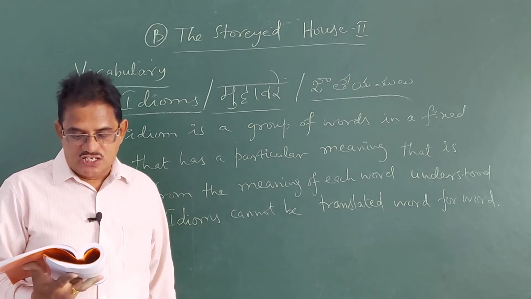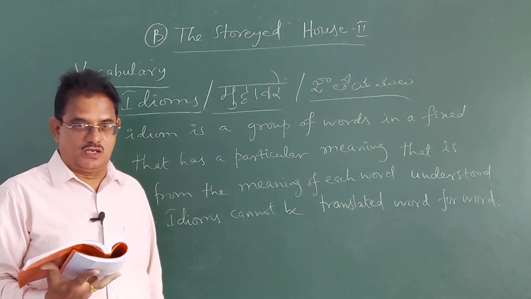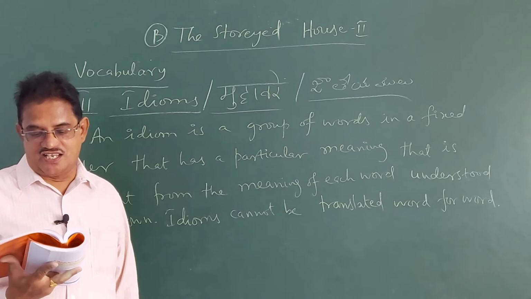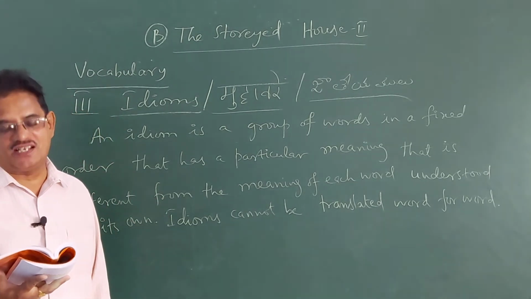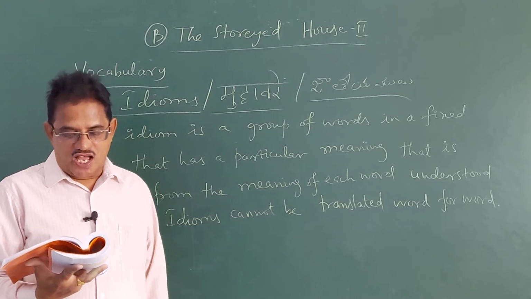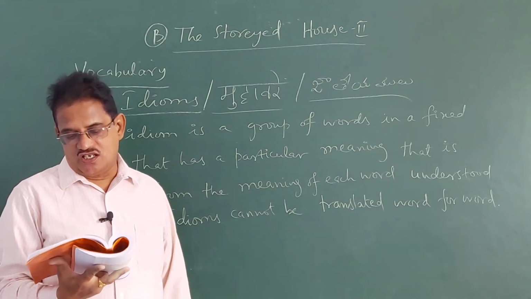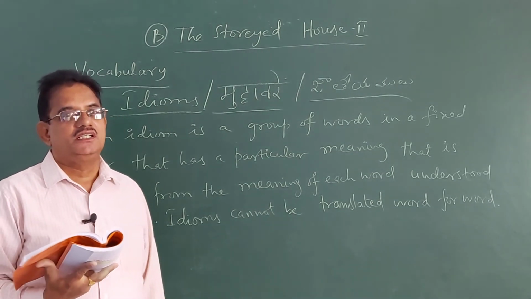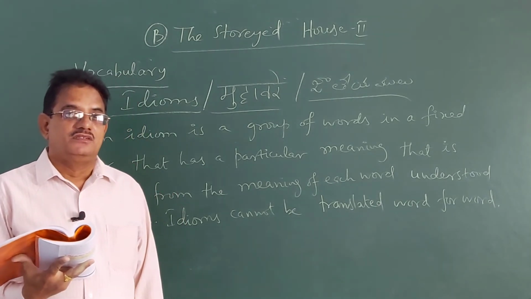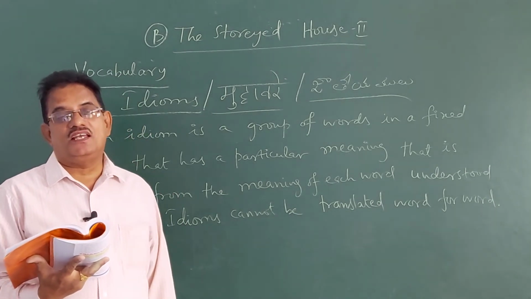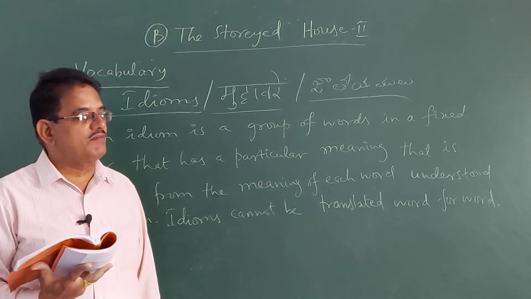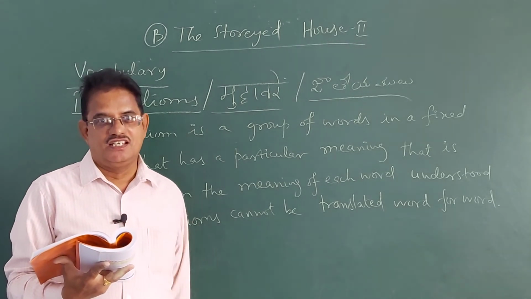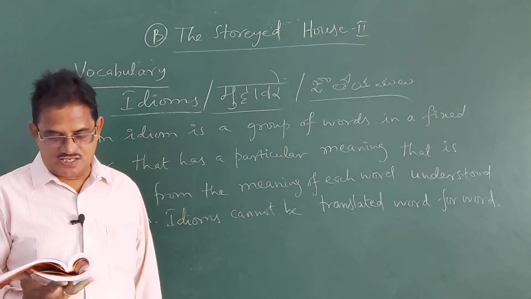Sentence number 4, don't tell me a cock and bull story. Cock and bull stories only we generally say. We cannot say cock and hen story or cock and cat story. It's meaningless. Sentence number 5, you are a bit of a dash horse, dark horse. Dark horse means what? A dark horse is something that is not at all expected to win a race, but ultimately sometimes it wins the race. It is called a dark horse.